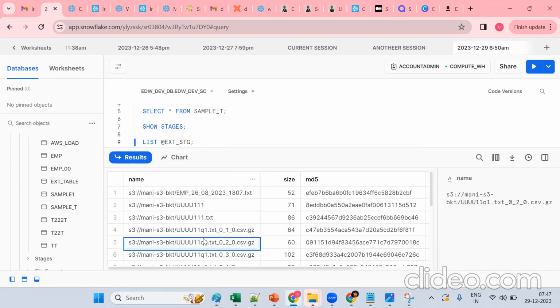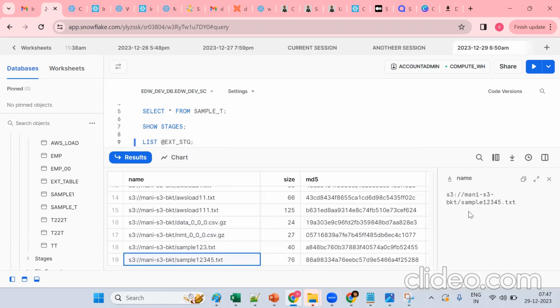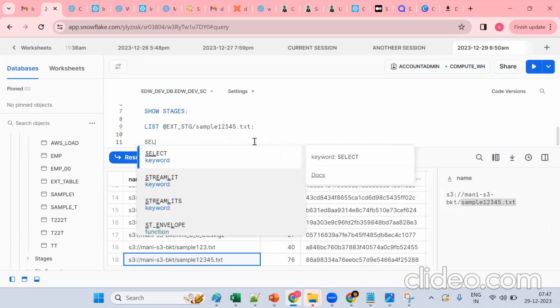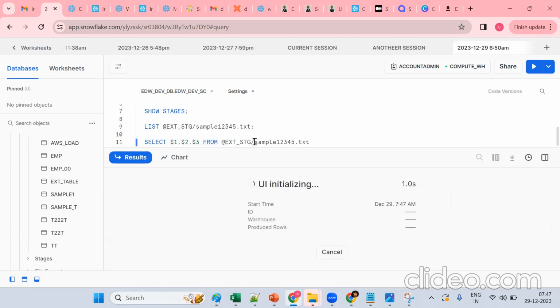Okay, see, just now we discussed sample 1 2 3 4. So this is our file. See, the same thing, copy the value. You will not be able to understand, so I just want to show. See $1, $2, $3 from. Okay, see, the same data will come.